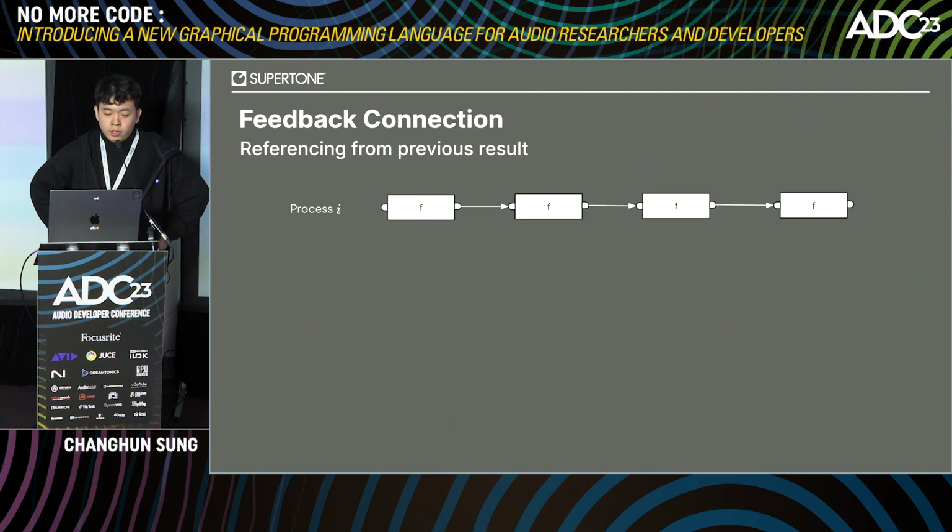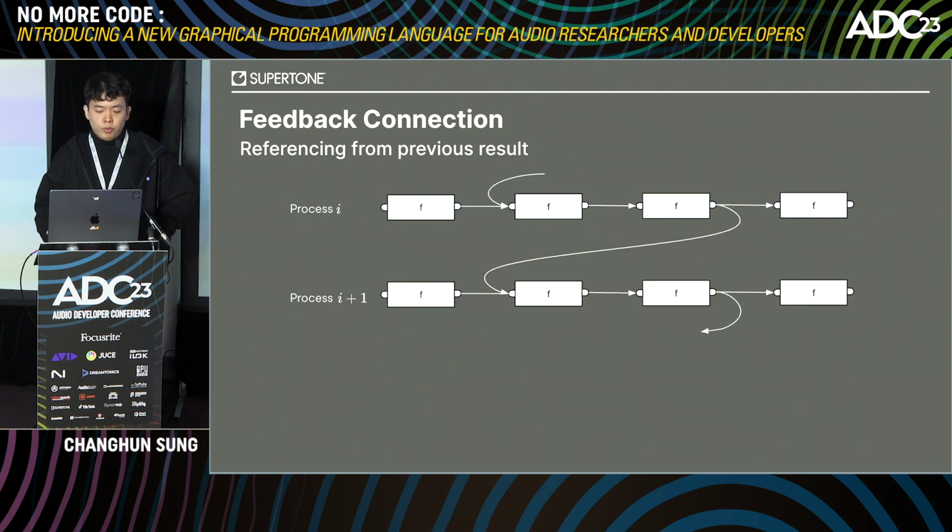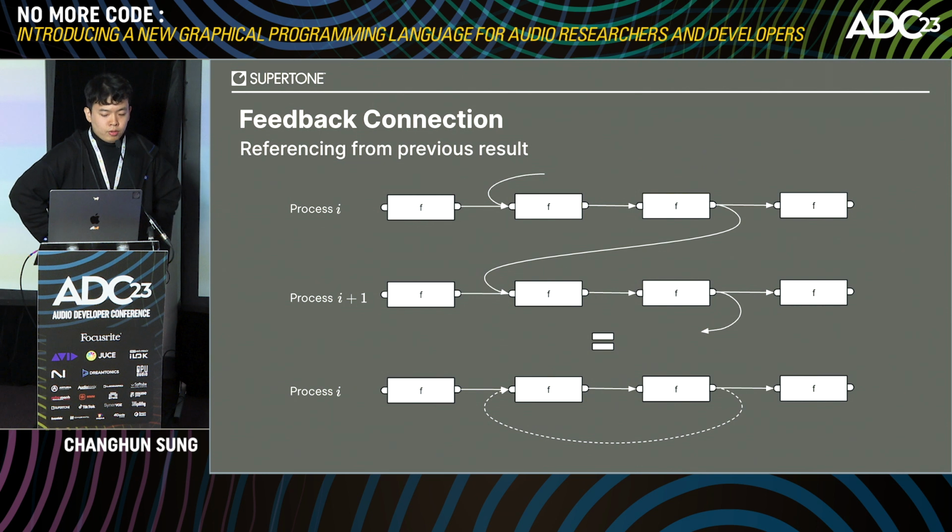Next, the feedback connection. In general, processing is like executing functions sequentially. However, some processing requires that the result of the previous processing be used as an input to the current processing. In Node, we use a dashed line to represent feedback connections. This allows us to express referencing from previous results without breaking the execution order of the graph. This also allows us to express stateful processing logic using only a combination of pure functions. We'll show an example a little bit later.